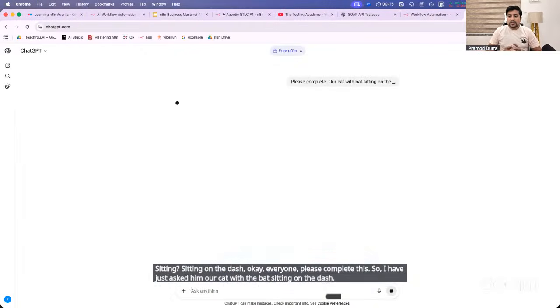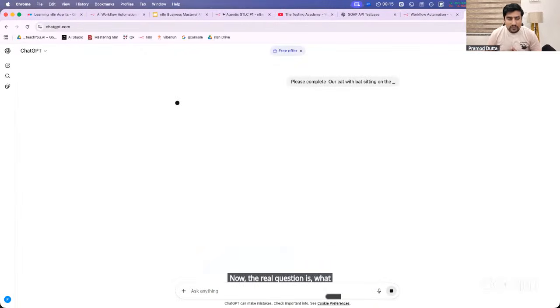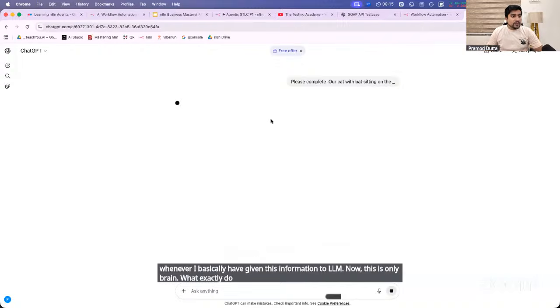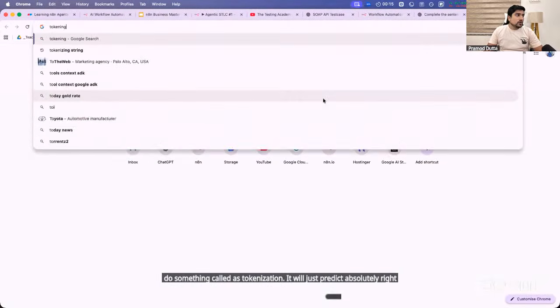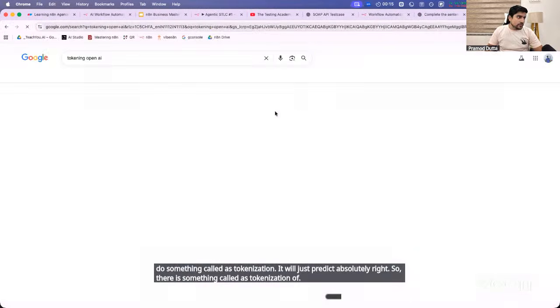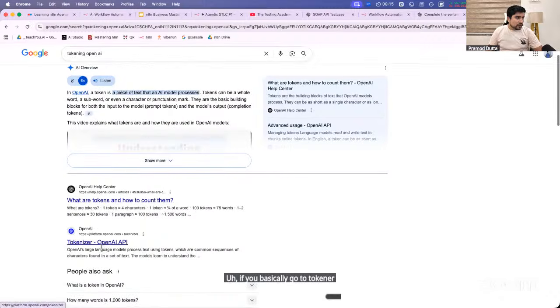Now the real question is, what exactly will happen when I give this information to the LLM? Now this is only the brain. What exactly does it do? It will basically do something called tokenization. If you go to a tokenizer, you can just check it.